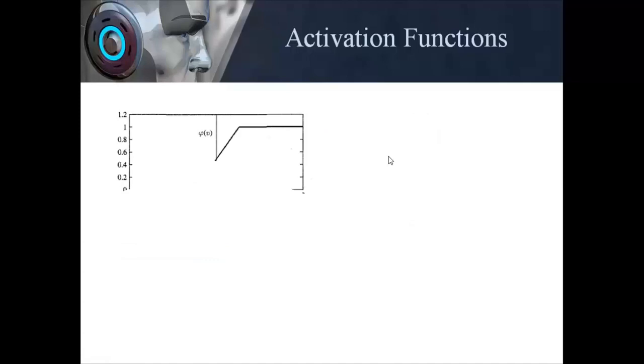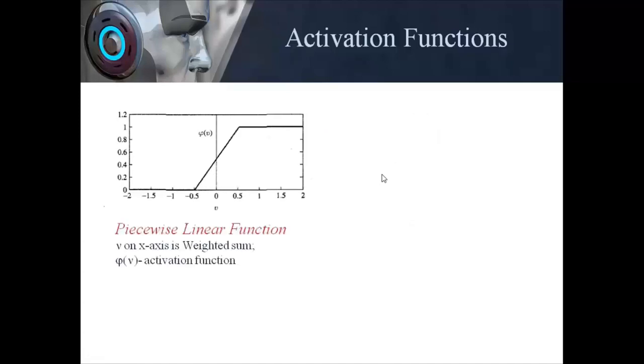Next we come to the piecewise linear function. Piecewise linear means the linearity is depicted in terms of linear lines, each having a slope. The slope is 0 here, and 0 here, but in the range between minus 0.5 and plus 0.5, I have a linear range of this function.